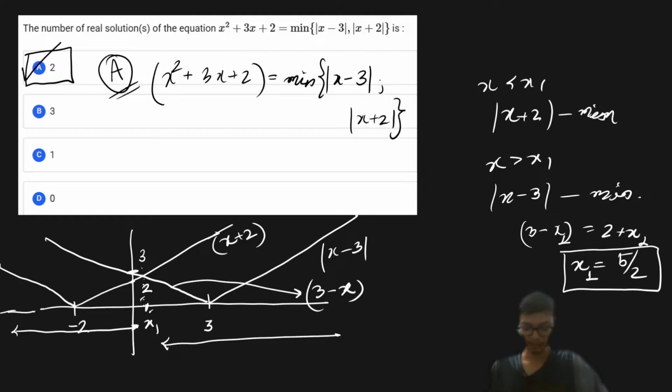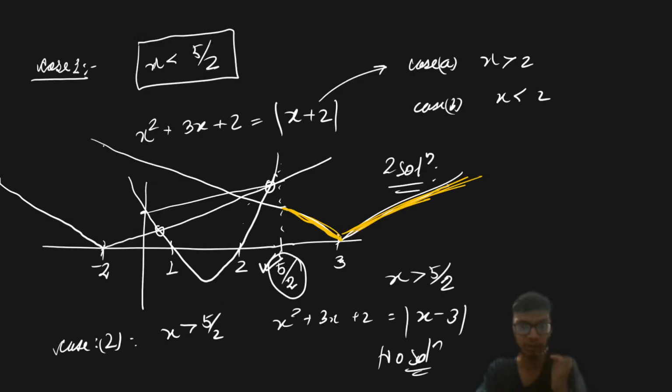So for solving this type of problem, it is always advisable to make use of a graph, because if you solve the question graphically, it is very simple to get to the solutions. Because ultimately in this question we are going to find the number of real solutions, not the exact real solutions themselves, right? So whenever you have to find the number of real solutions, it is always advisable to draw the graph and find the number of intersections of the two curves. Once we get the number of intersections of the two curves, that will represent the number of real solutions itself. I hope this is clear to all of you, right? So with this, let's move to the next problem.